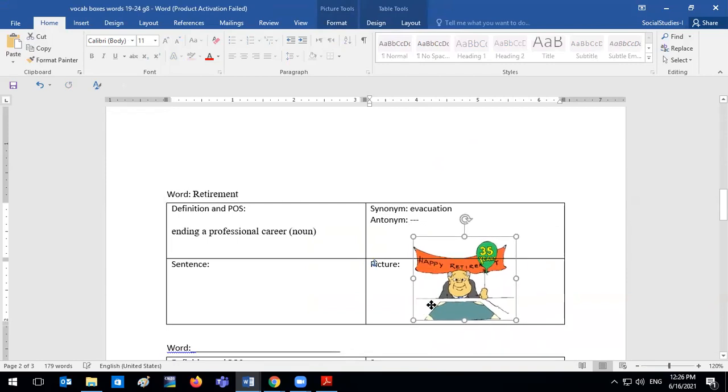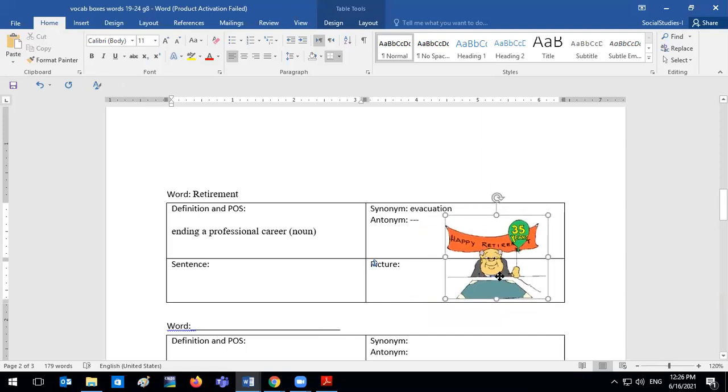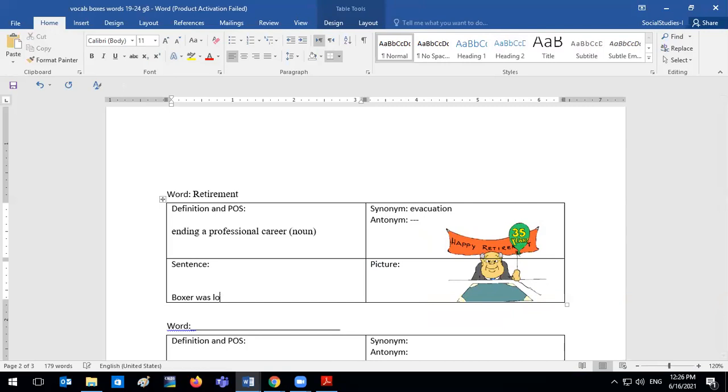Wait a minute. Can we use it in a sentence, Hannah? Read the sentence. Boxer was so excited for his retirement because he was tired.